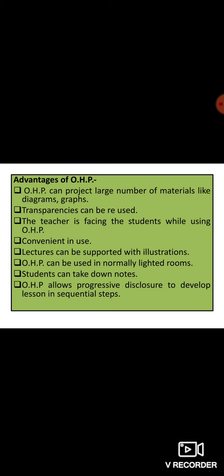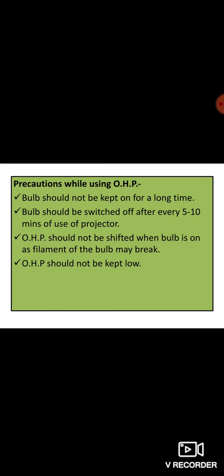Lectures can be supported with the help of illustrations. When the teacher is giving the lectures, it can be supported with the help of diagrams which are drawn in the transparencies and projected on the screen. OHPs can be used in normally lighted rooms. In the other projectors, dark rooms were required, but we can use this OHP in a normally lighted room also. Students can take down the notes. OHP allows progressive disclosure to develop lesson in a sequential step. We can move forward in a step-by-step sequence.